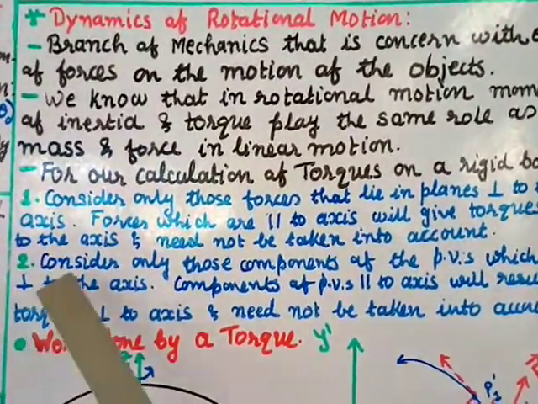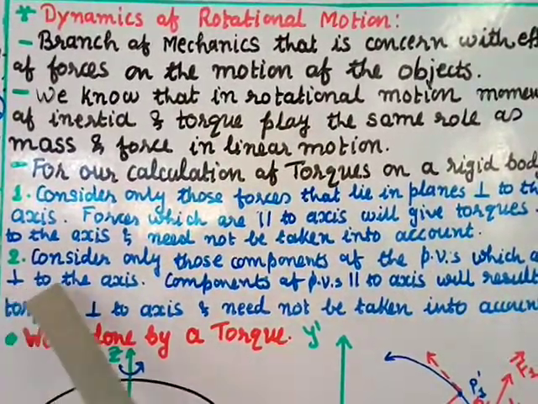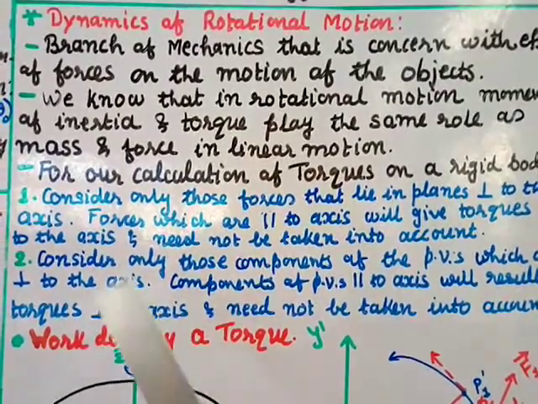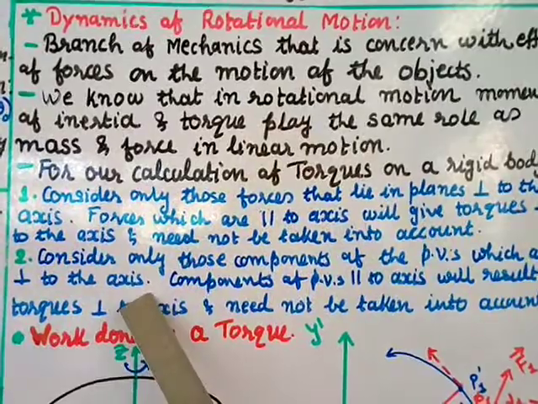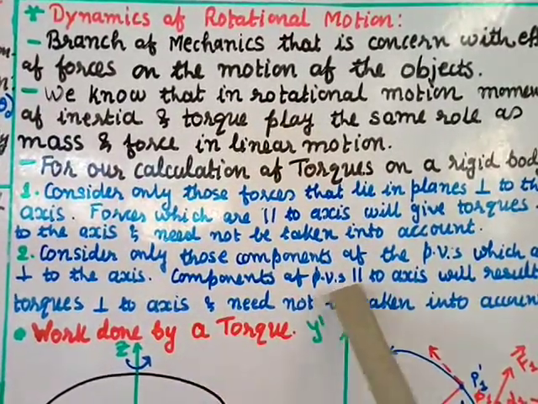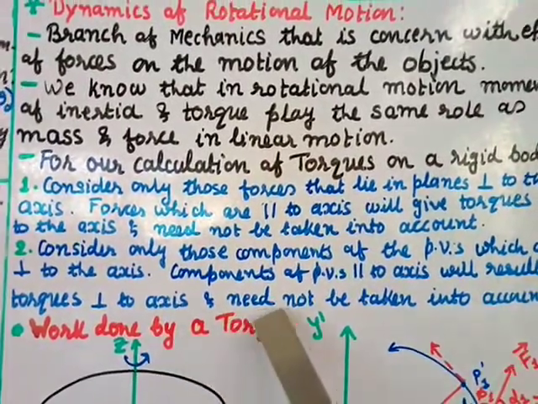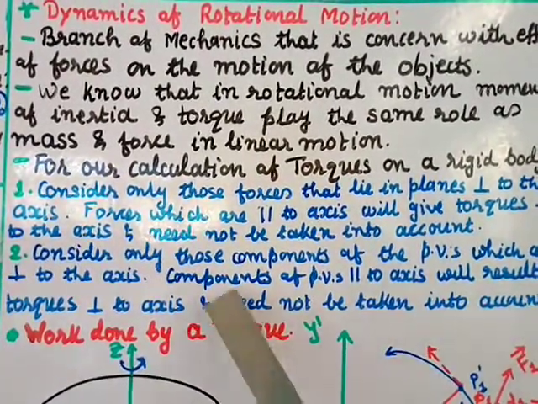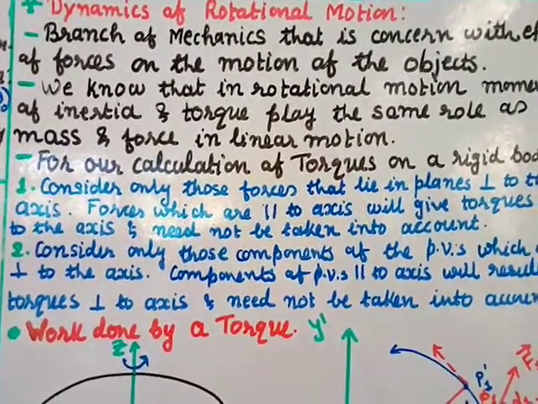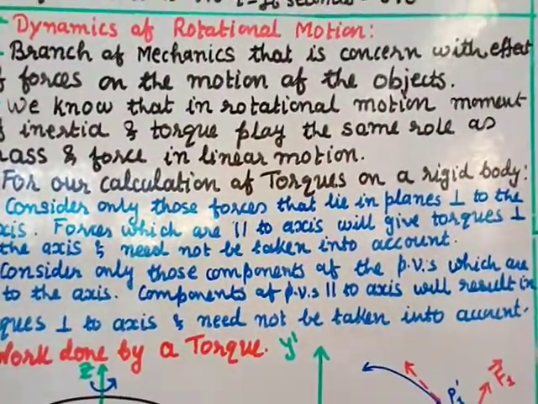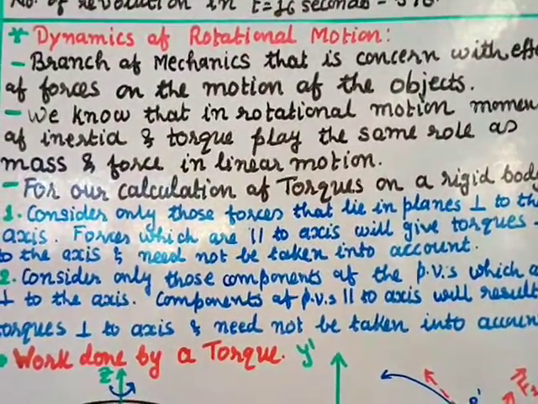And number two: consider only those components of the position vectors which are perpendicular to the axis. Components of position vectors parallel to the axis will result in torques perpendicular to the axis and need not be taken into account. The components of the position vector which are parallel to the axis we will not consider. So keeping these two rules in mind, we shall now find the dynamics of rotational motion.